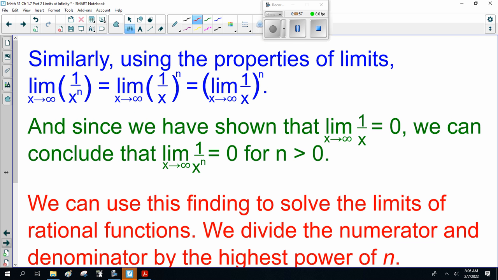Now, similarly, using the properties of limits, the limit as x goes to infinity of 1 over x to the n equals the limit as x goes to infinity of (1 over x) to the n, which is equal to (the limit as x goes to infinity of 1 over x) to the n power. Since we have shown that the limit as x goes to infinity of 1 over x is 0, we can conclude that the limit as x goes to infinity of 1 over x to the n is 0 for n greater than 0. I have to stress that greater than 0, that is positive. What happens if you have a negative power? It flips, and this becomes the limit of x to the n. And that's a problem.